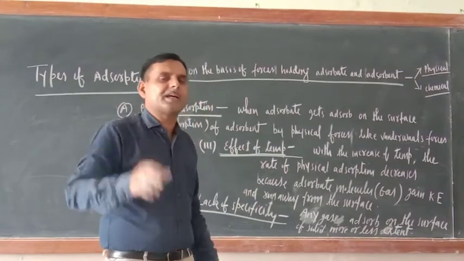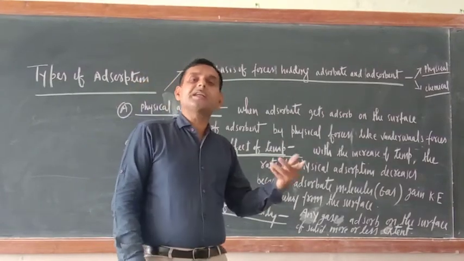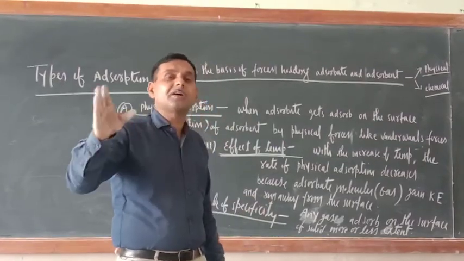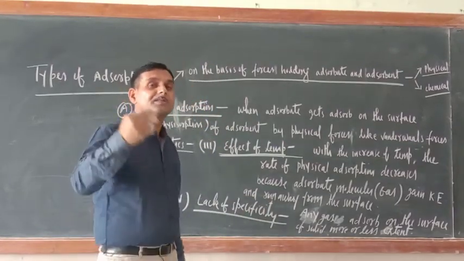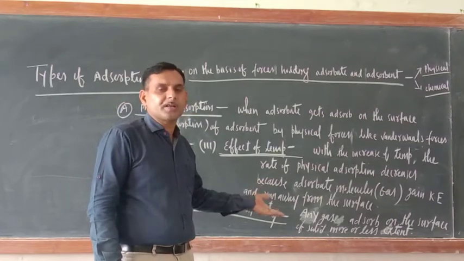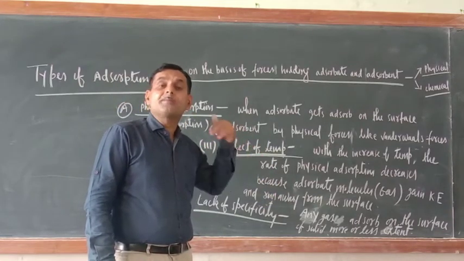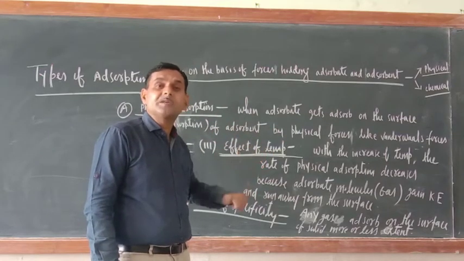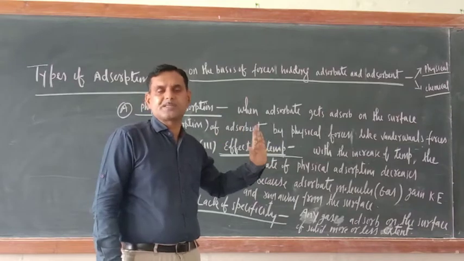You take any gas and any solid, more or less, that gas will adsorb on the surface of the solid. So here specificity is not there. Neither the solid, meaning the adsorbent, is specific, nor the gas, meaning the adsorbate, is specific.